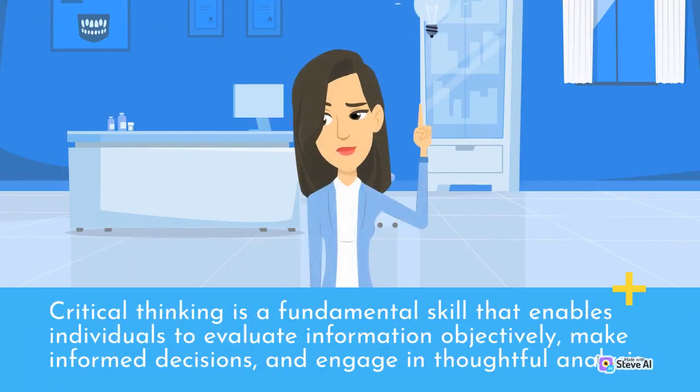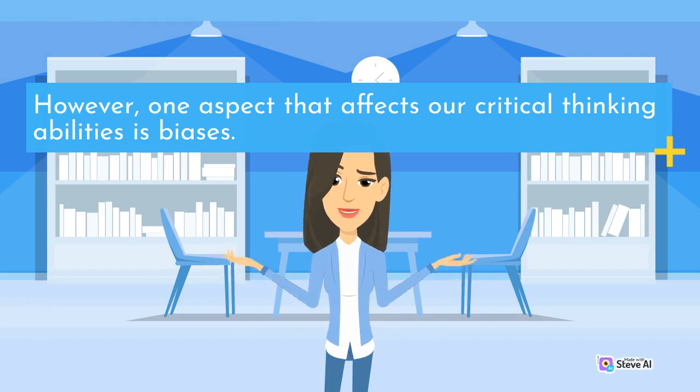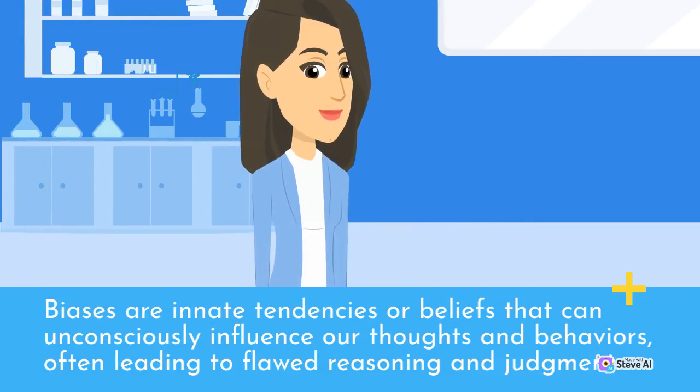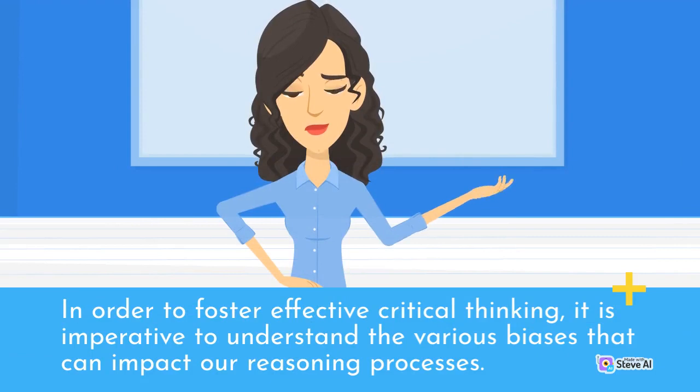Critical thinking is a fundamental skill that enables individuals to evaluate information objectively, make informed decisions, and engage in thoughtful analysis. However, one aspect that affects our critical thinking abilities is biases. Biases are innate tendencies or beliefs that can unconsciously influence our thoughts and behaviors, often leading to flawed reasoning and judgment. In order to foster effective critical thinking, it is imperative to understand the various biases that can impact our reasoning processes.